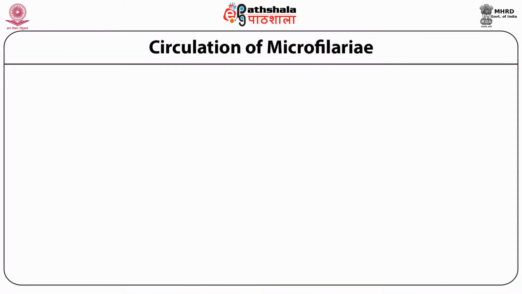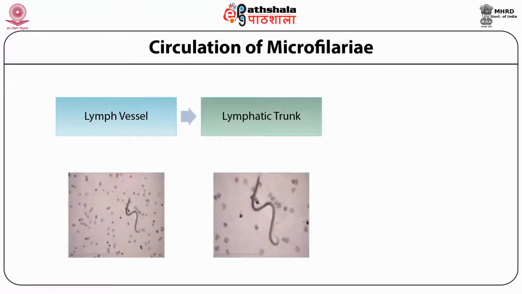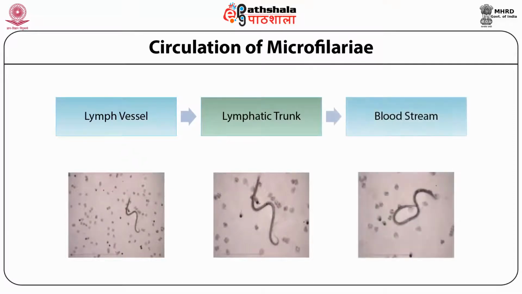As you can see from the figure, the circulation of microfilaria occurs within the lymphatic system of the body. Earlier they are present in the lymph vessel, then they pass on to the lymphatic trunk, then they move to the bloodstream. The average lifespan of microfilariae in the human body is approximately 70 days. However, they cannot develop further as they need a lower temperature for their development.